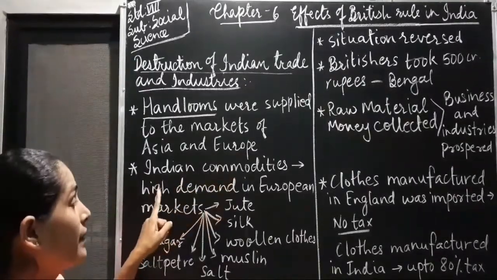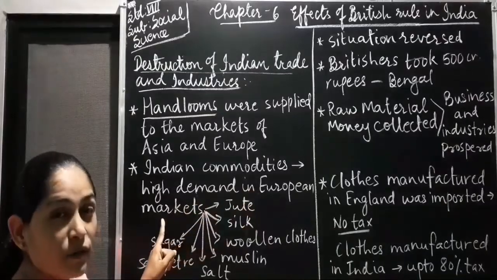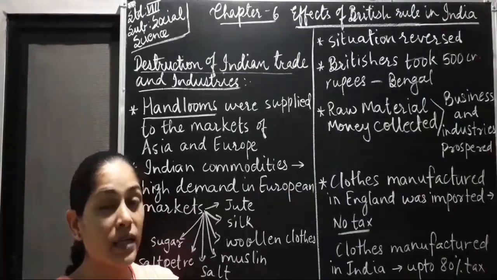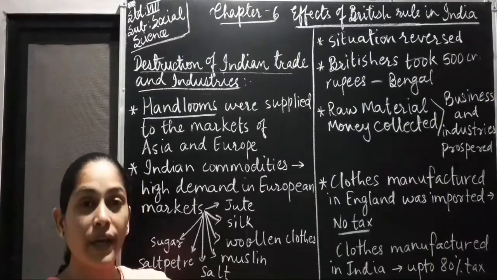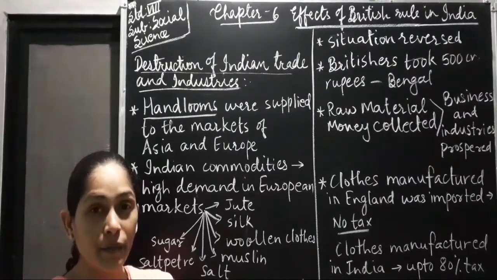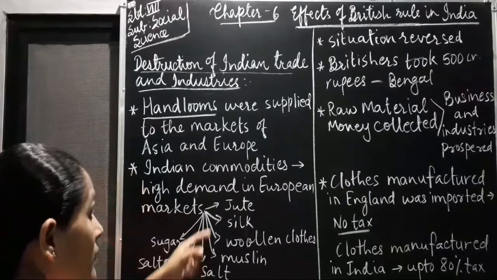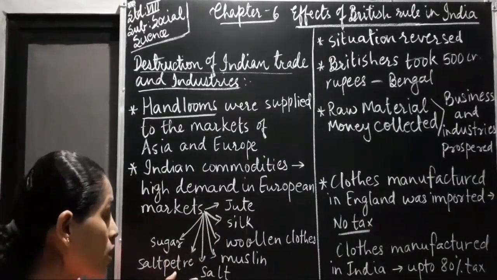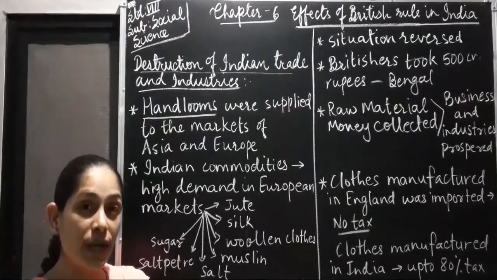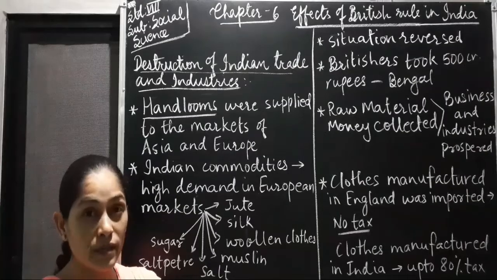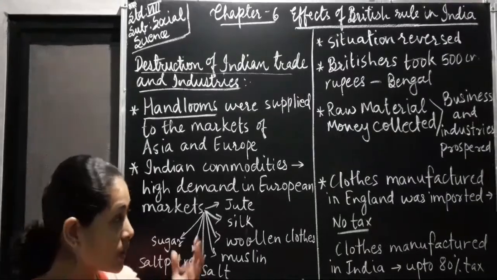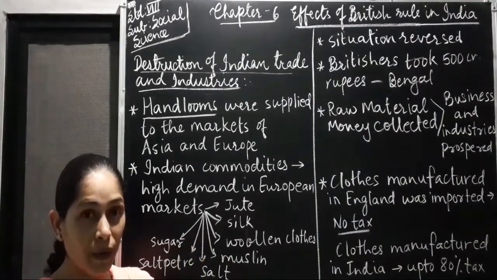Indian commodities had high demand in European markets. Which were the commodities which had a high demand in European markets? We have learnt in first chapter. We had learnt silk, cotton, spices. All these had a high demand in European markets. We had silk, jute, muslin, salt, saltpeter and sugar also. What is saltpeter? It is used in fertilizer. It is a very good food preservative and it is used in rockets and fireworks also. So these had a very high demand in European markets.